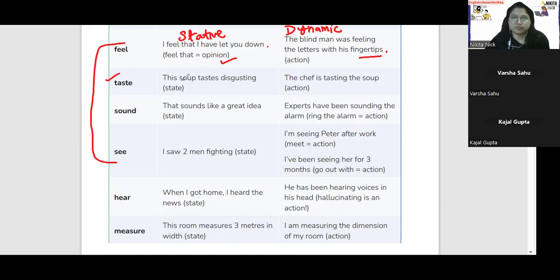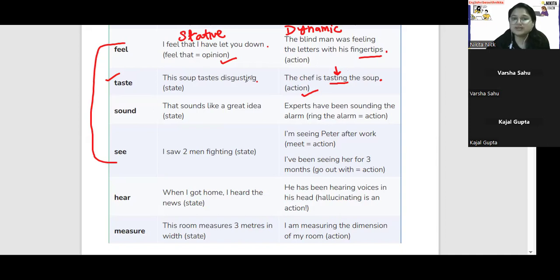Taste. Stative. This soup tastes disgusting. This is state, and the chef is tasting the soup. This is action. Why? Because the chef is tasting the soup right now. This action is happening right now. So it's an action that is going on.